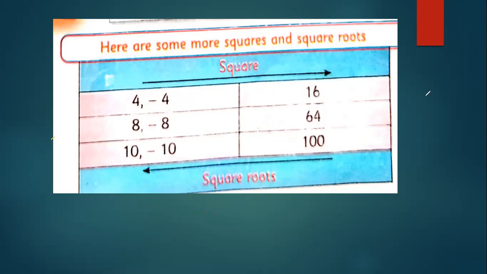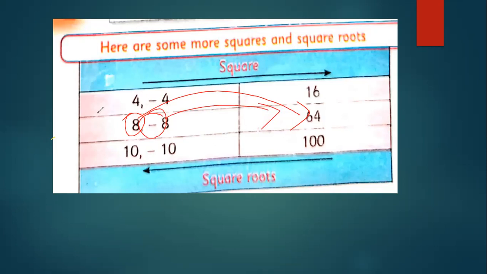Okay, just in the same way, if you have a number, suppose that is 8, what will be its square? 8 into 8, that is 64. Minus 8 square is again 64.